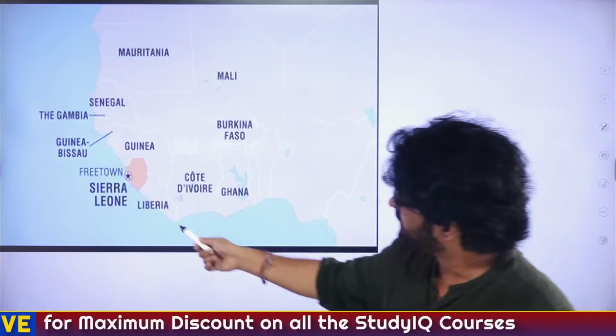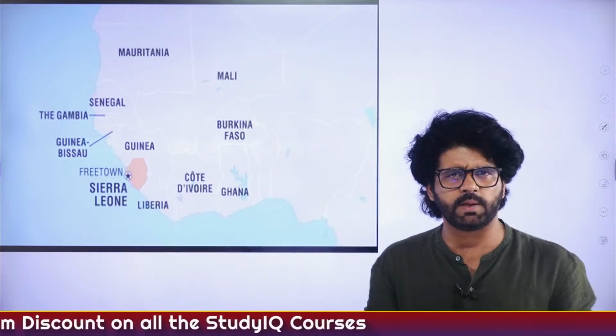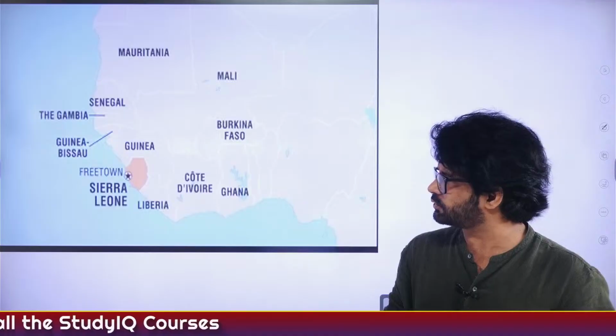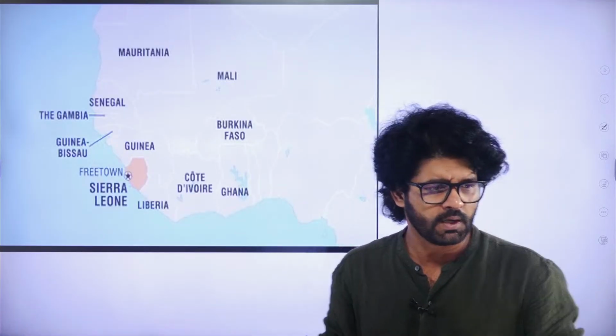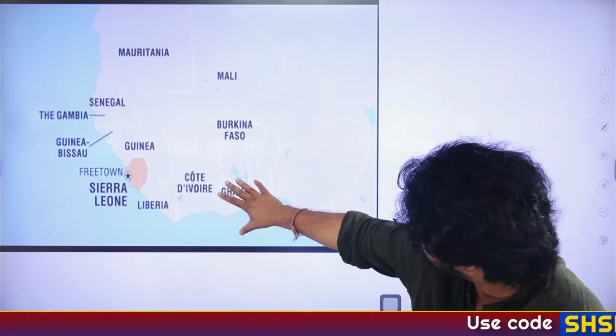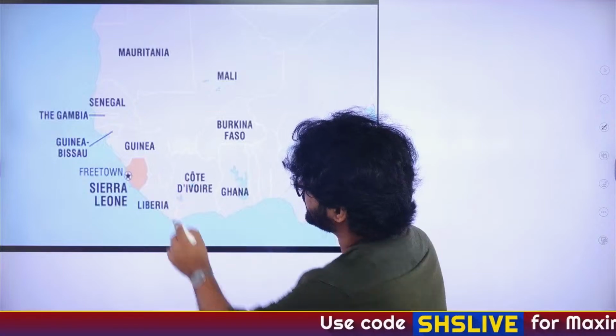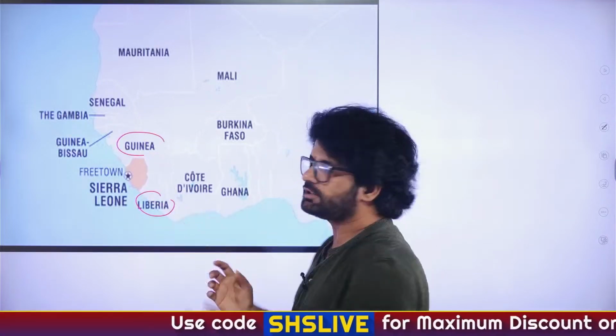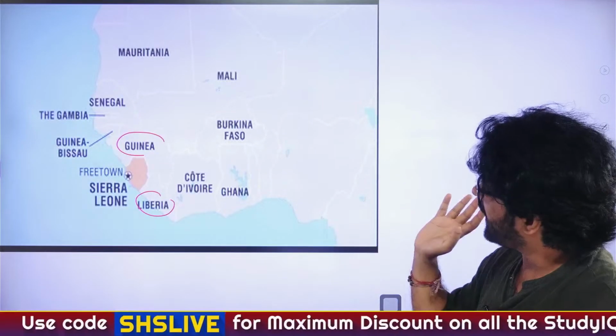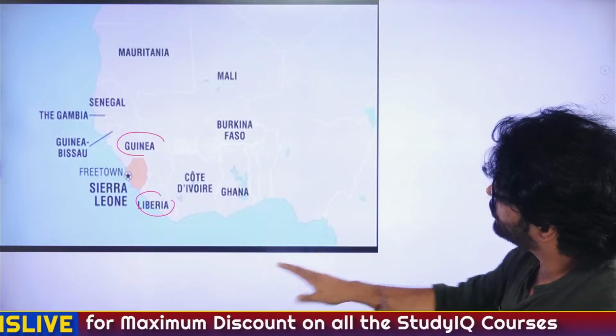So Sierra Leone is this. It was also, I think, suffering from Ebola virus. UPSC has already asked questions on Sierra Leone earlier. So as you can see, Sierra Leone, Freetown is the capital, Guinea and Liberia. These are the two neighboring countries, West Africa on the Atlantic Ocean coast.